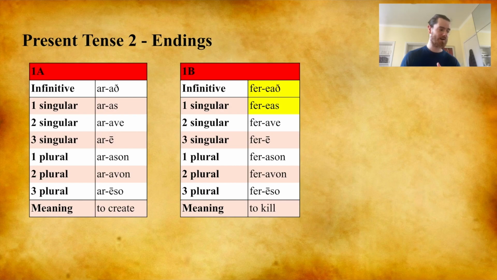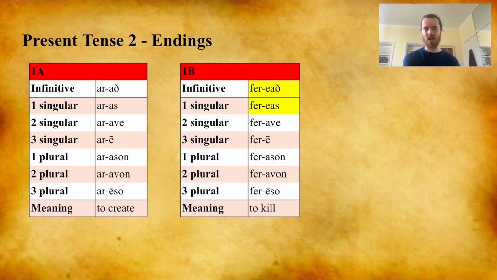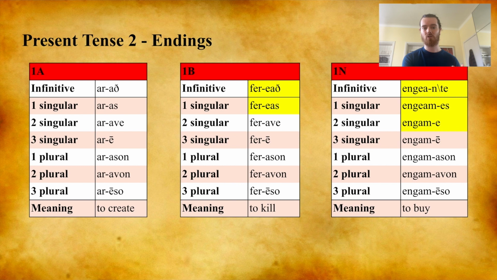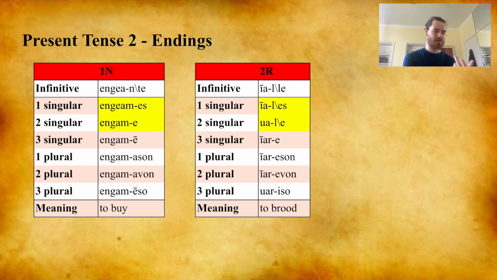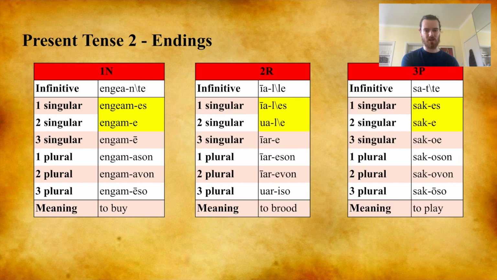Endings for the consonant subclasses are generally the same as they are for the A subclass. So we can see arav, aras, arave, which you've all memorized by now. The 1B endings, eav and eas. But then if we look at the consonant subclass endings, we can see that the infinitive is always going to be different. In fact, the infinitive form shows most variation between all the consonant subclasses. The first person singular ending will always be ace, and the second person singular ending will always be a. So here we can see engeames has the ending ace, iales has the ending ace, sakes has the ending ace, and the second singular ending is always a.